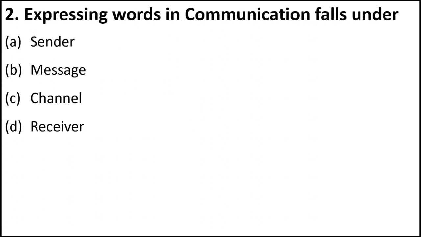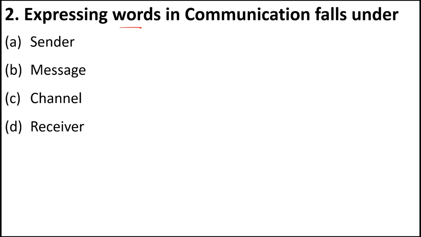Okay, next is expressing words in communication falls under sender, message, channel or receiver.